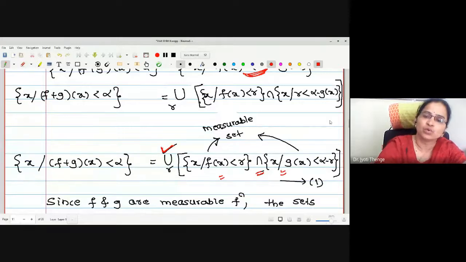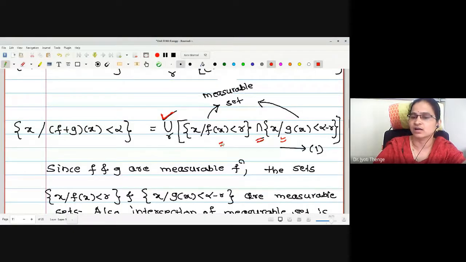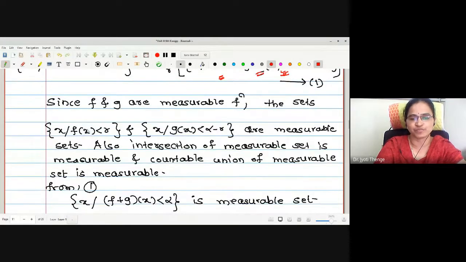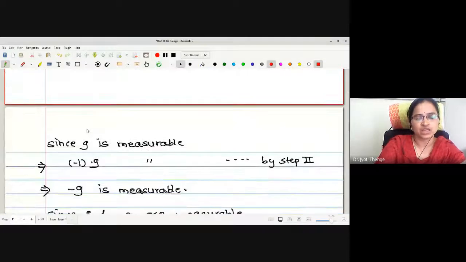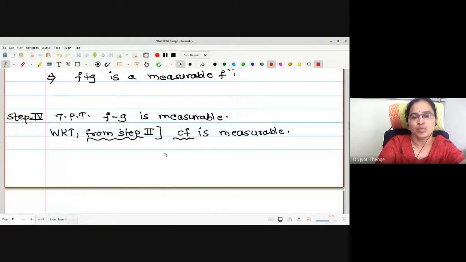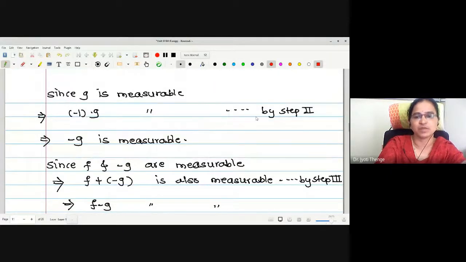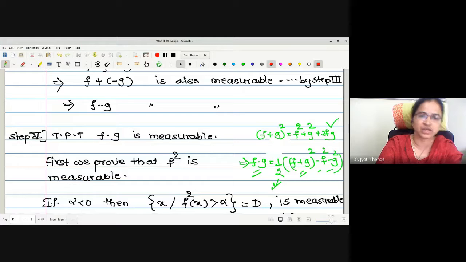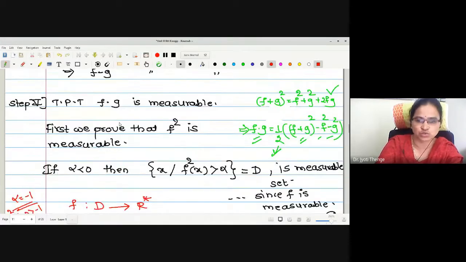And then we know these two sets are surely measurable. F of x less than r is measurable, and the collection of all x such that g of x less than alpha minus r is measurable, because the functions f and g are measurable. Therefore, these two become measurable sets. Their intersection will be measurable. No doubt a countable union is also measurable. Therefore, we get this set to be a measurable set, proving f plus g is measurable. Using f plus g measurable, and writing minus g is measurable from g measurable because of multiplication by a constant, hence we have written f minus g is also measurable.